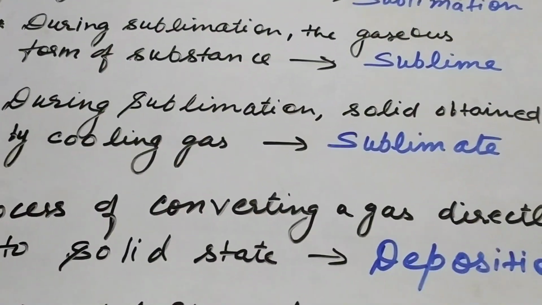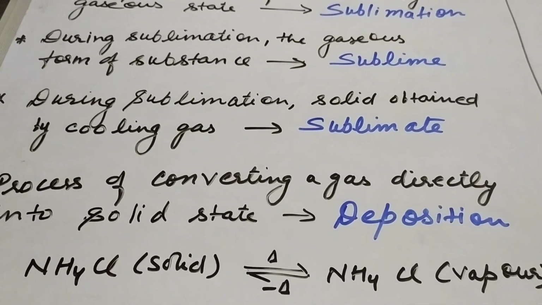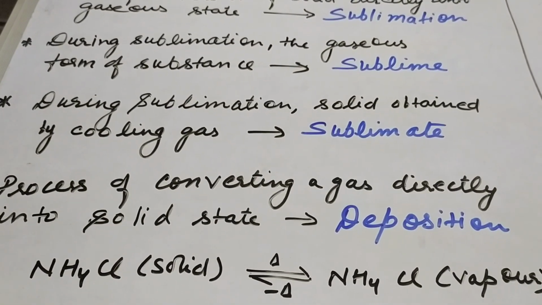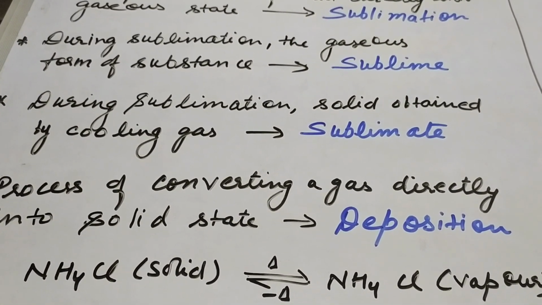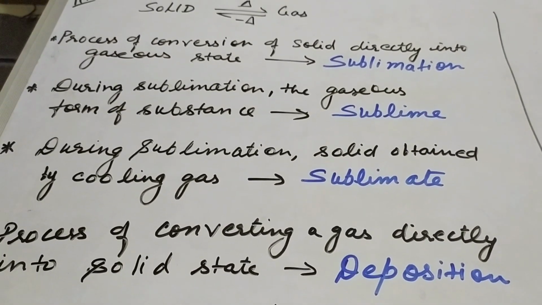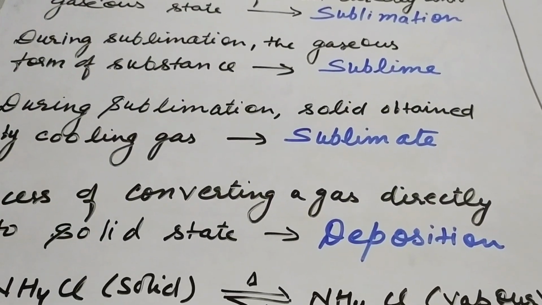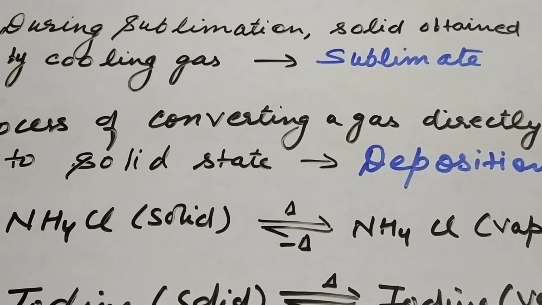Next is the process of converting a gas directly into the solid state. The reverse process of sublimation, that is, conversion of gas into solid, is called deposition. Now here we take two examples.